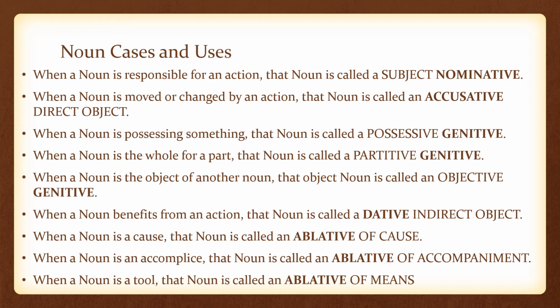The reality is that when it comes to translating Latin to English, or when it comes to reading and understanding Latin or English, you don't always need to know what these words are in order to understand what's happening in the sentence. However, in a Latin classroom, when we're talking about a sentence and trying to understand it, if we can ask, is that an ablative of cause or an ablative of means, that can help us understand what we're looking at in the sentence.